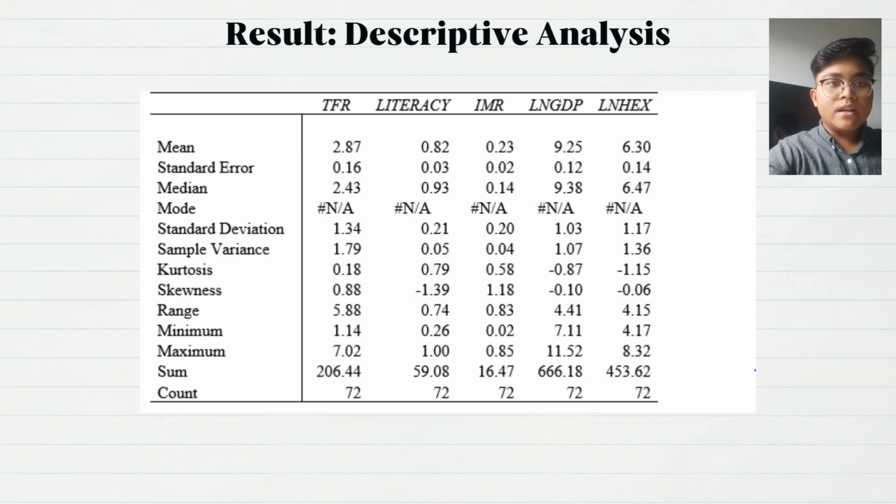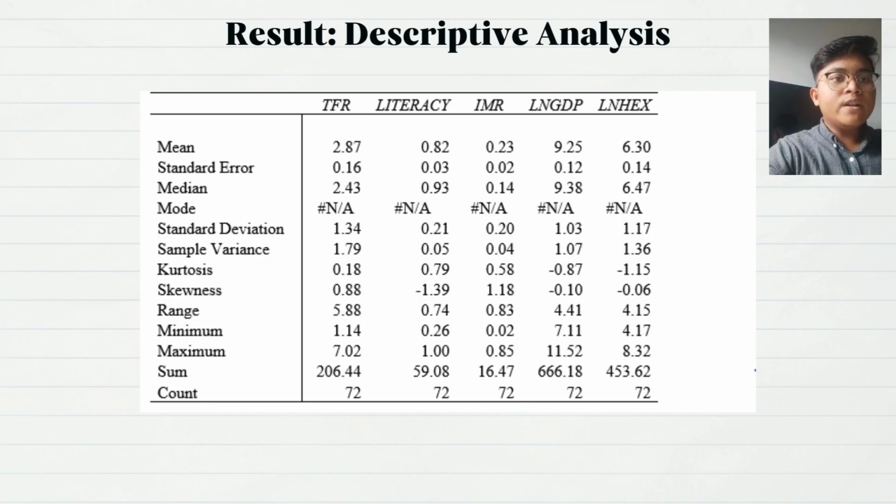For independent variables, the data for adult female literacy rate, which is literacy, falls between 26% to 100%. Data for infant mortality rate, IMR, is between 2% and 85%. Data for log of GDP falls between 7.11 and 11.52, and data for current health expenditure, which is LONHEX, is between 4.17 to 8.32, with a range of 0.74, 0.83, 4.41 and 4.15 respectively.